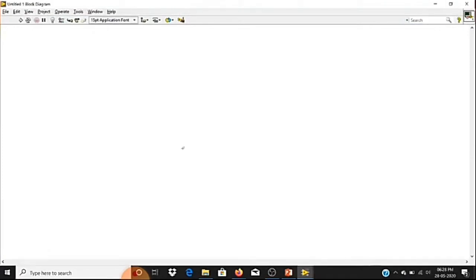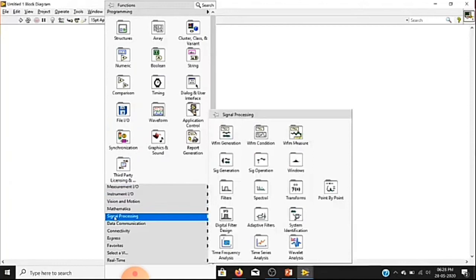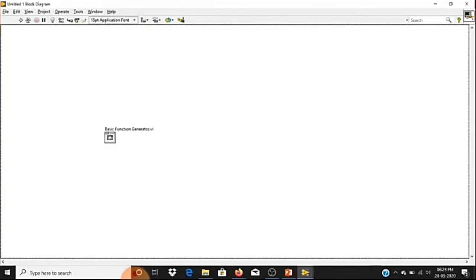I'll right-click on my block diagram, go to the Signal Processing palette, then Waveform Generation, where I can see the Basic Function Generator function. Using this I can generate different types of signals. Let me place it on my block diagram.